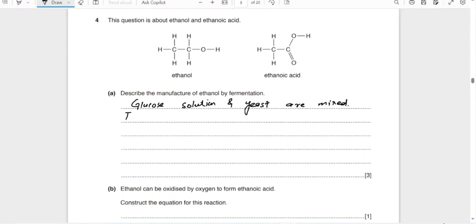This is kept airtight at almost 37 centigrade, the optimum temperature at which the yeast can work best.